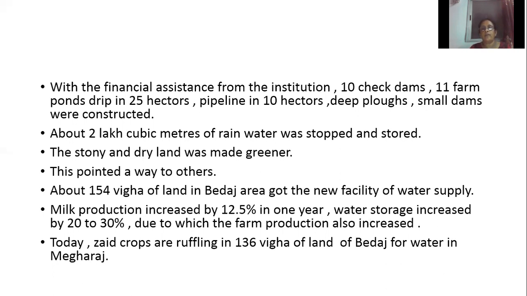Today, seed crops are growing in 136 bighas of land of Bedej, for water in Meghraj. Seed crops means crops which are growing in some season. Means now they are cultivating seed crops, growing in those 136 bighas of land of Bedej for water in Meghraj. It is the name of a town in Gujarat.